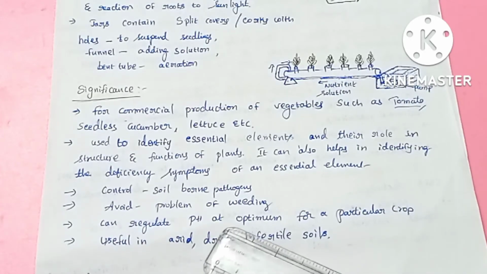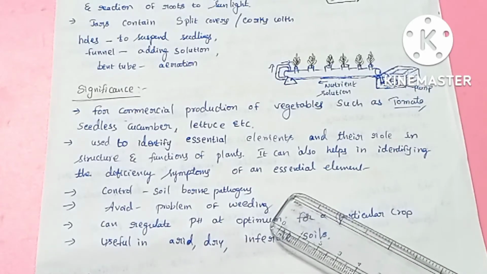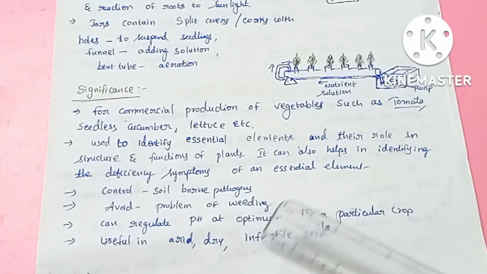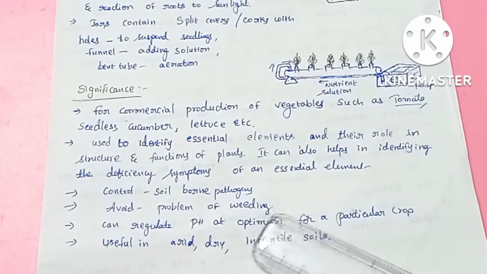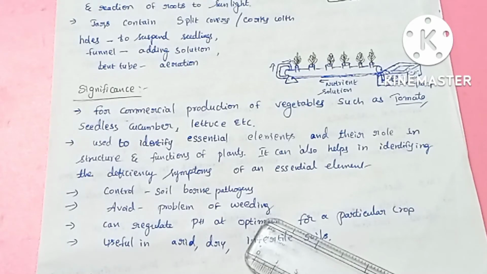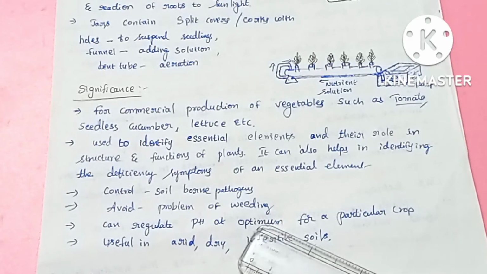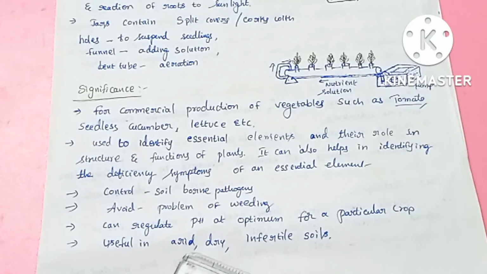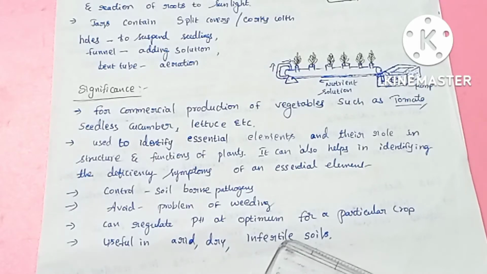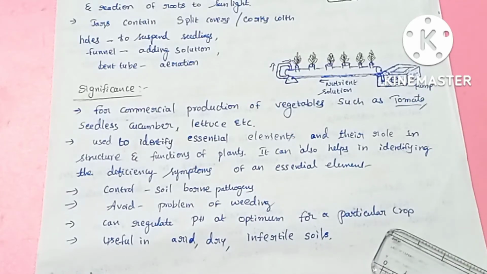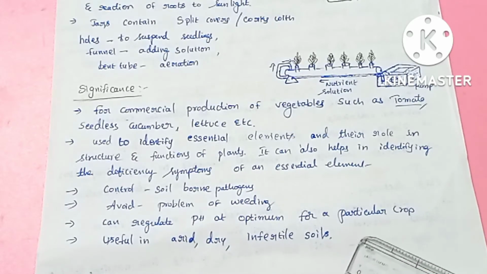And we can control the problem of weeding, which is generally seen in plants grown in traditional culture methods. Here there is no weeding problem. We are using all pure cultures, right? So no unwanted plants are allowed into the hydroponics. And next, we can regulate the pH at the optimum for a particular crop. Plants require different pH conditions.